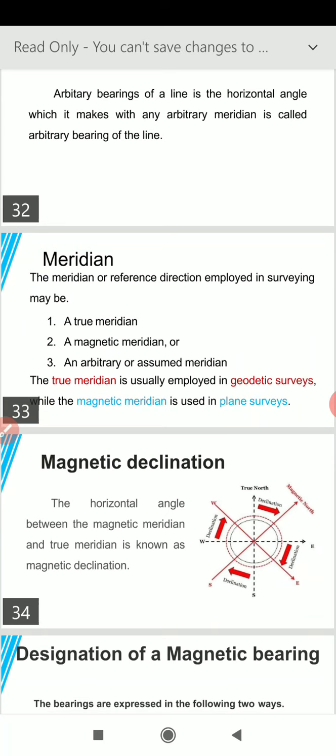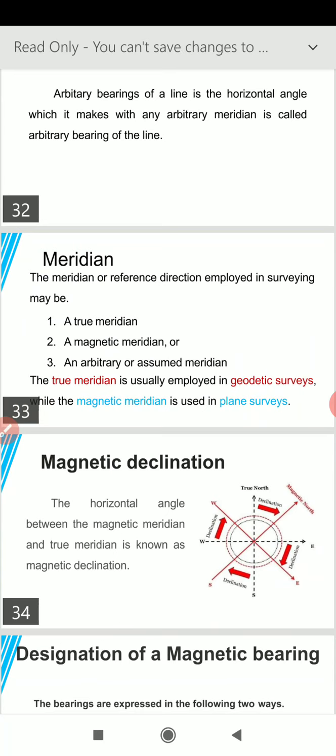So this is a very important point here, which was not available in an earlier lecture. It says that true meridian is usually employed in geodetic survey. So here comes another term, geodetic survey, while the magnetic meridian is used in plane survey. So here we will throw some light on plane survey and geodetic survey. Plane survey is when we assume the land to be plane and we neglect the curvature of the earth.